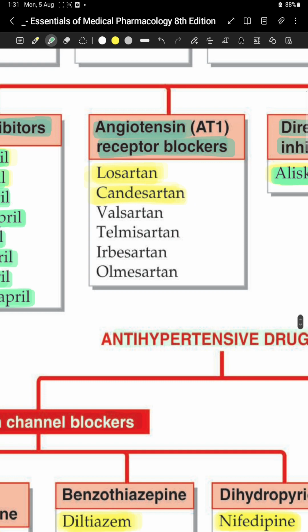In angiotensin receptor blockers, they end with the word sartan, like losartan, candesartan, valsartan, telmisartan, irbesartan, and olmesartan.